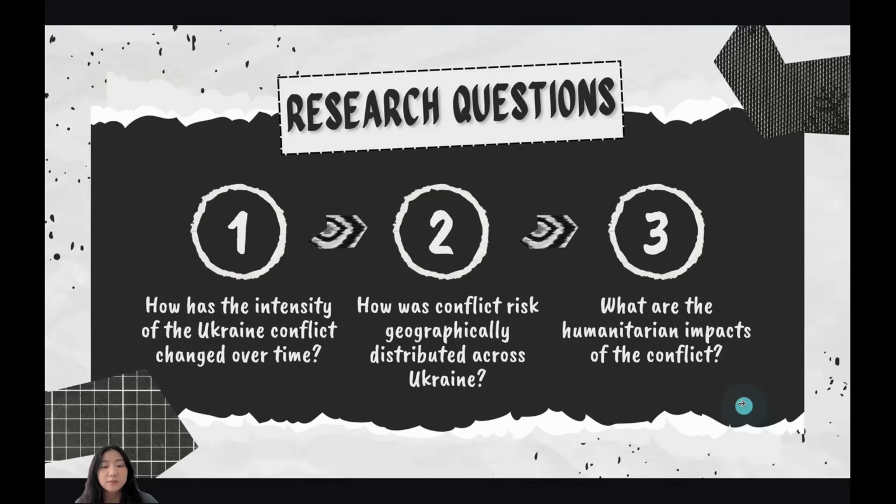Based on this dataset, we wanted to answer three questions. First, how did the intensity of the conflict change over time? And second, where were the highest risk areas in Ukraine? And finally, what were the humanitarian impacts of the conflict, especially on civilians? These three questions guided all of our dashboard design and analysis. Before looking at the results, I will briefly explain how we prepared the data.